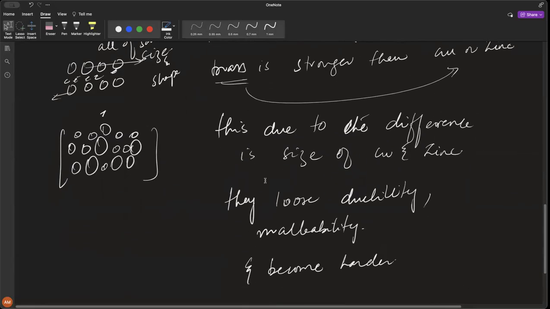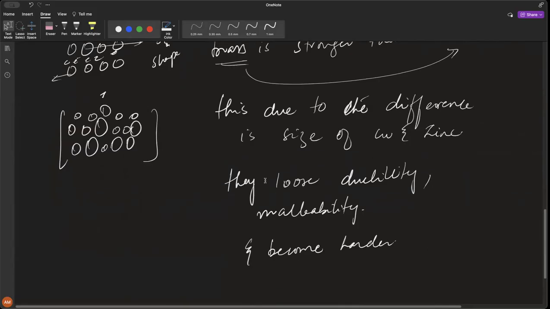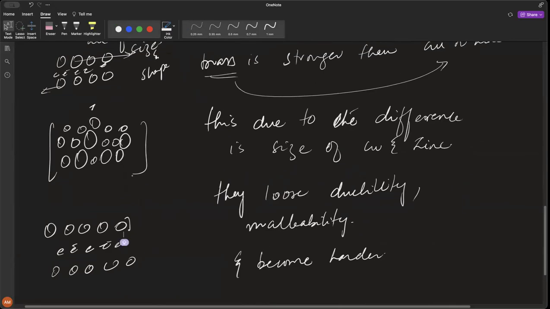Remember when we were discussing metals, we said that there is a particular arrangement. The atoms of metals were arranged in layers, and there was a sea of electrons in between them, and all of them were of the same shape and size. All right. For the same metal, let's say copper only, all of the atoms are going to be of the same precise shape and size, so it is easy for them to slide over each other.